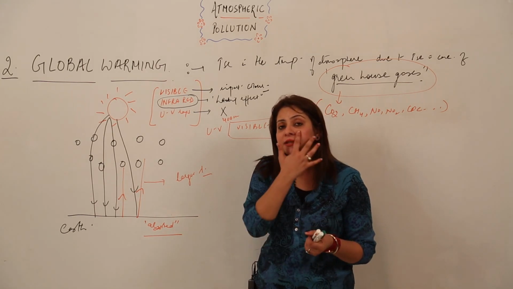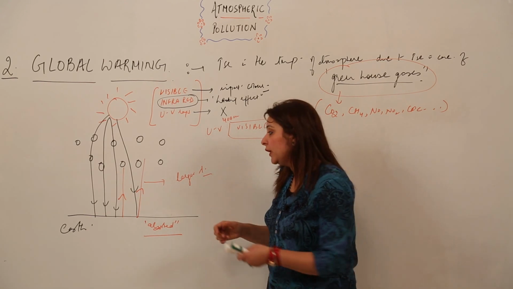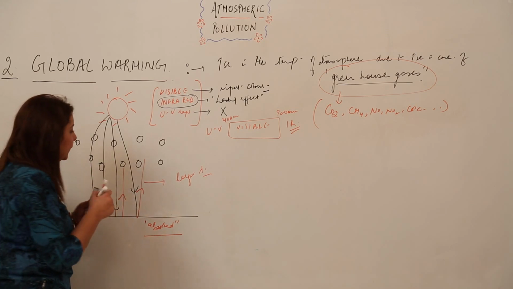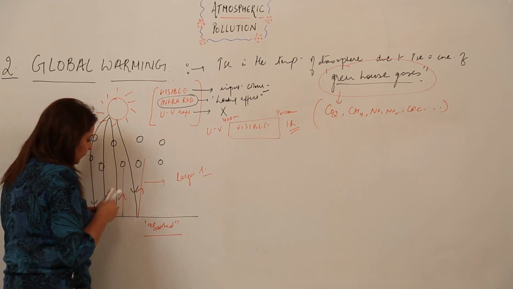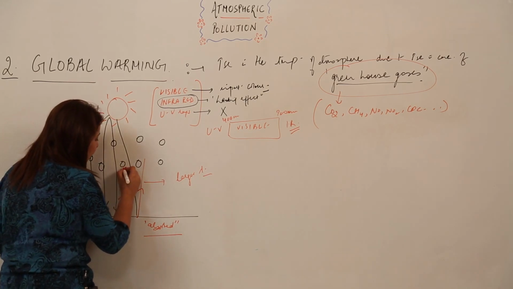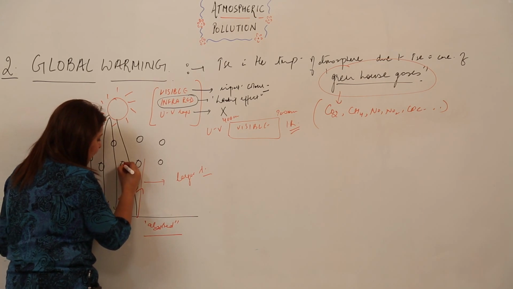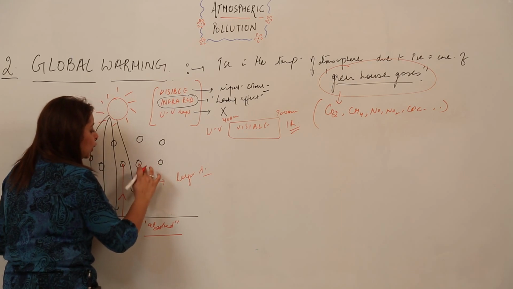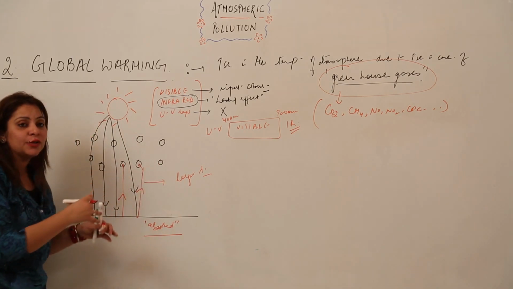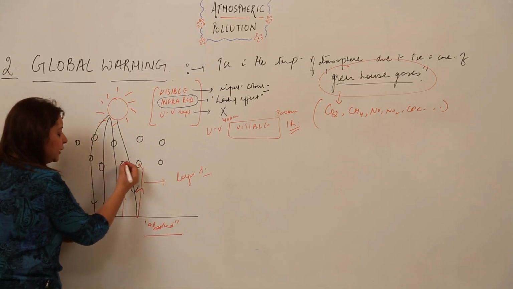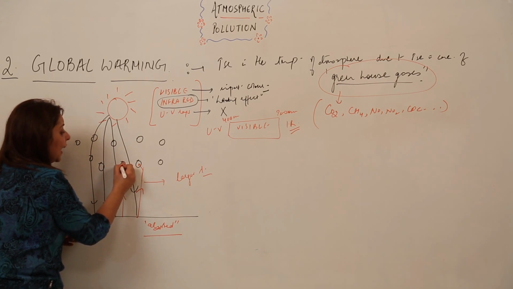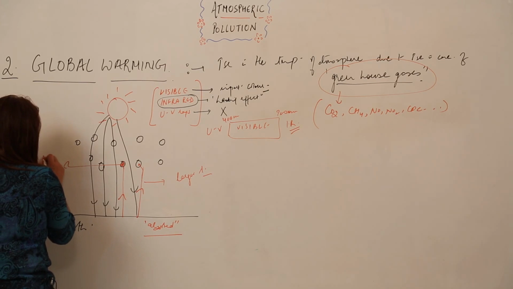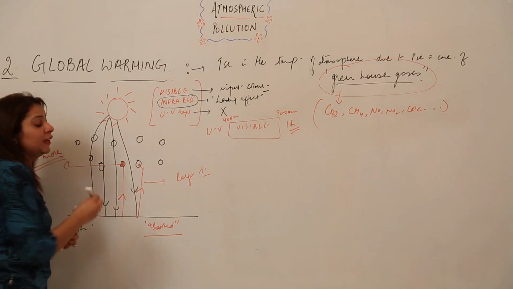And what happens when these rays, whose wavelength has increased, enter the gas molecules? The gas molecules just let them enter, but after entering they suffer regular reflection, and after regular reflection their wavelength will increase more.